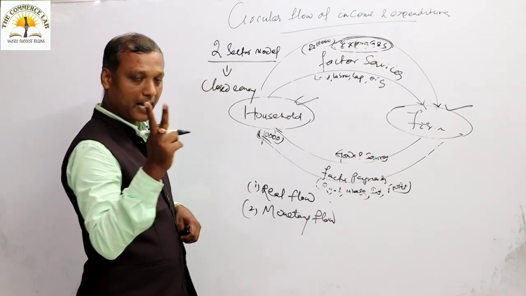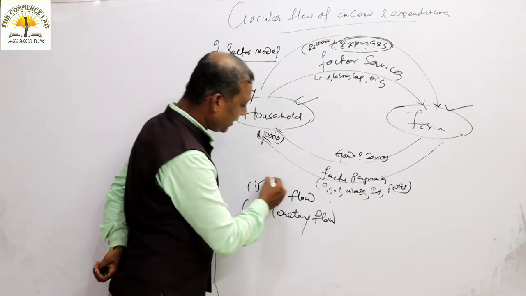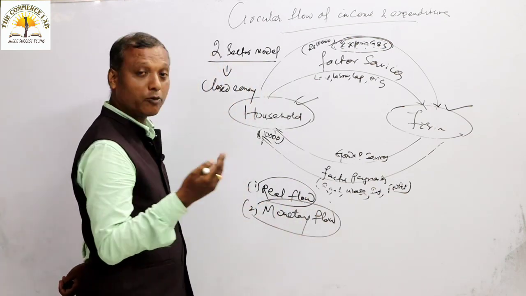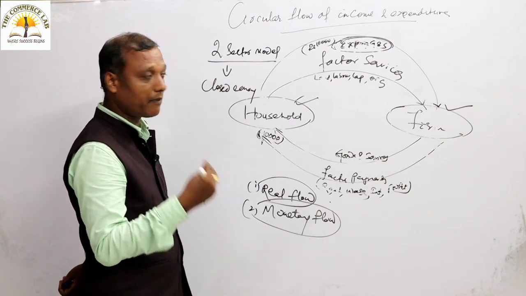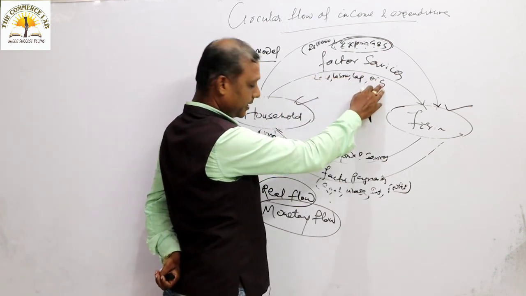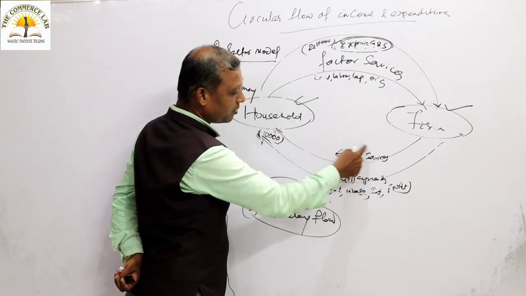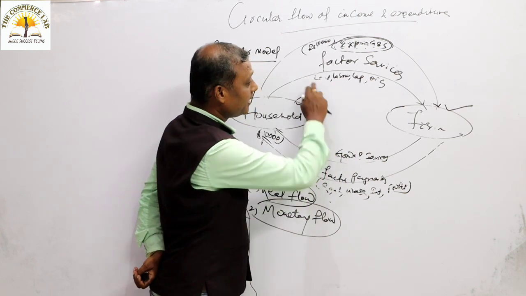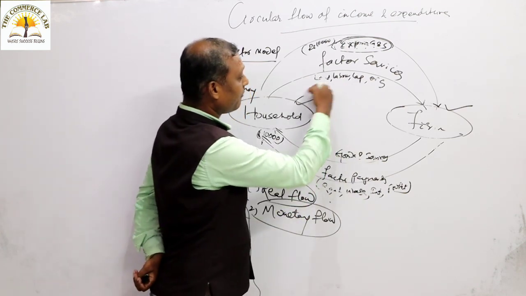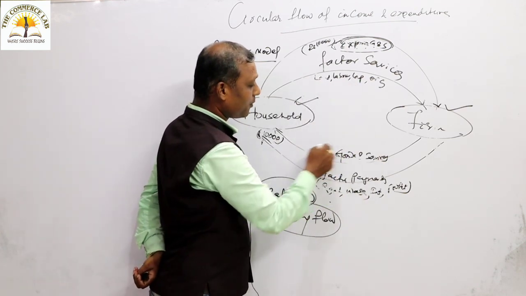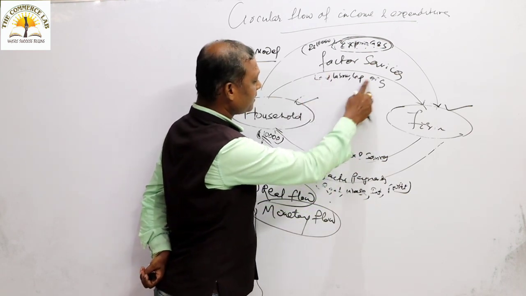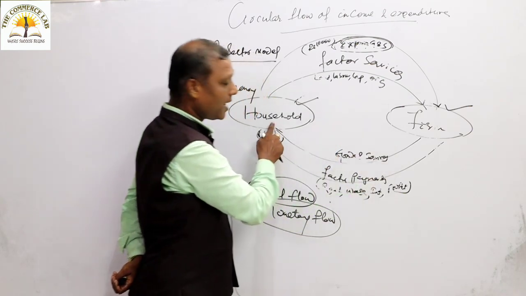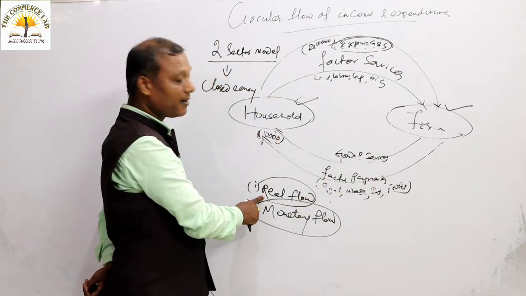In the two sector model there will be two flows. One will be the real flow, one will be your monetary flow. Real flow means what? Flow without the transaction of money, flow without the involvement of money. For example, factor service flow is your real flow. For example, goods and services flow is a real flow, because this flow is also without money. So the flow of factor services from household to farm sector, and the flow of goods and services from farm to household sector, are examples of a real flow.